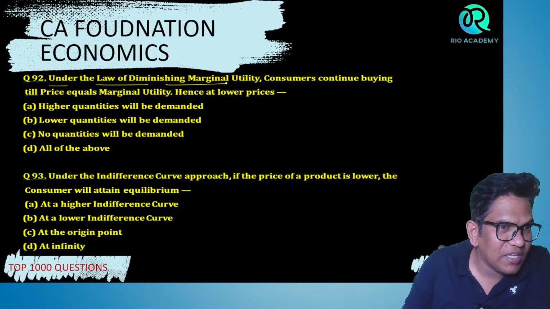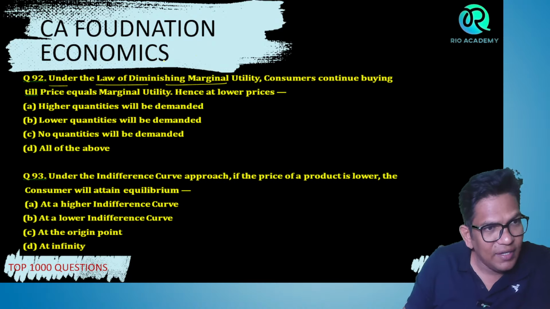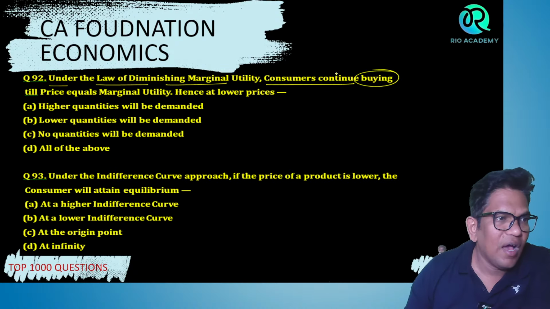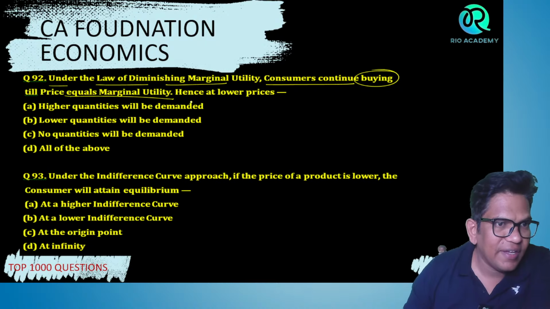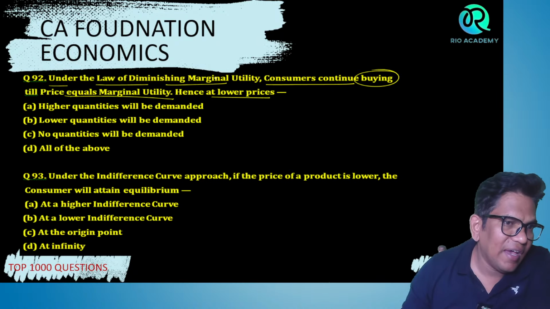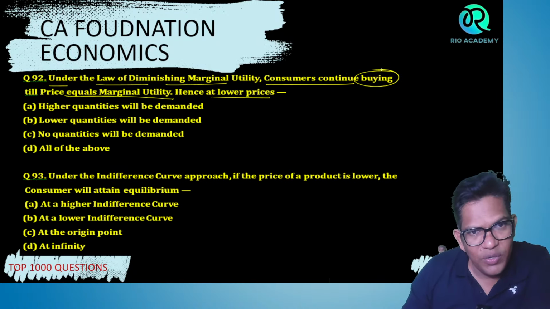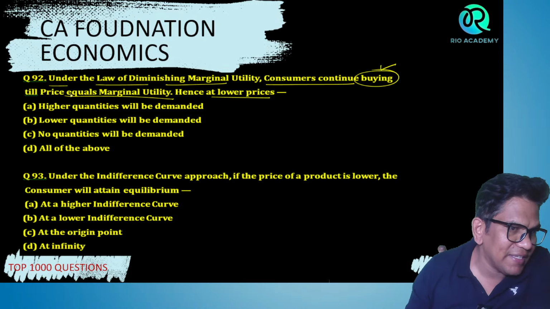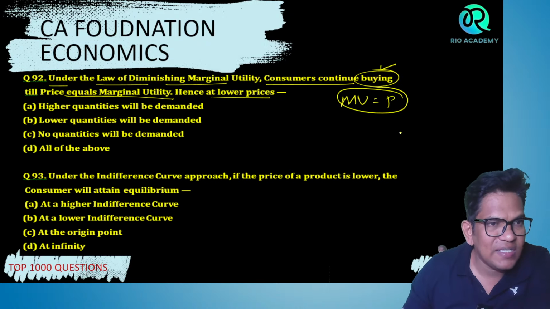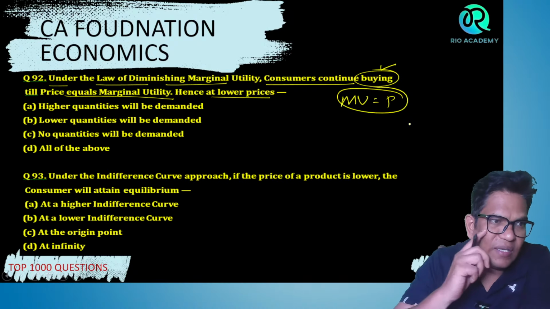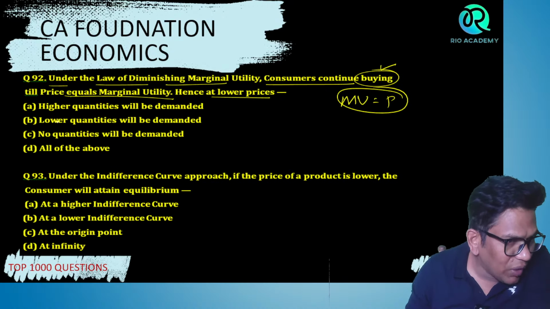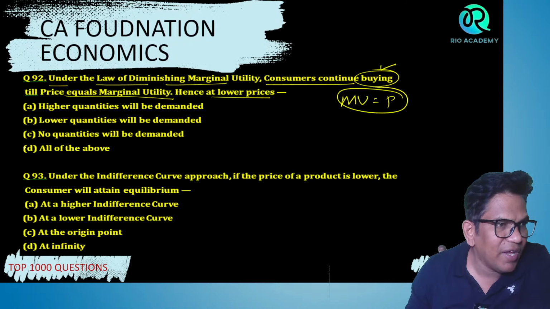Under the law of diminishing marginal utility, remember, the consumer continues to buy till the price equals marginal utility, hence at a lower price. Tell me, guys, in case of the law of diminishing marginal utility, what does the consumer do? Continues to buy till the price equals MU. When P is equal to MU, hence at the lowest price. That happens because: higher quantity will be demanded, lower quantities will be demanded, no quantity will be demanded, all of the above.